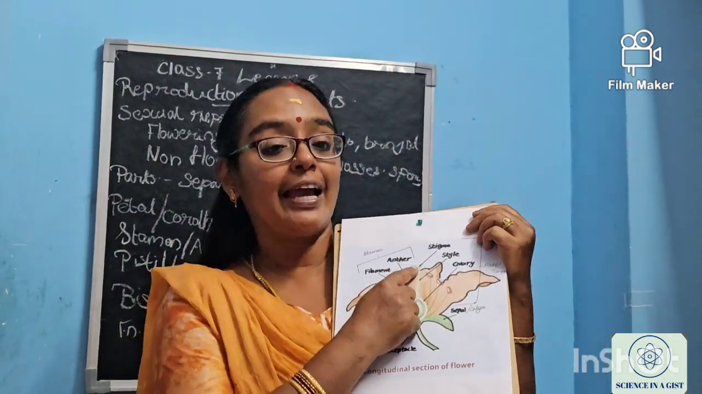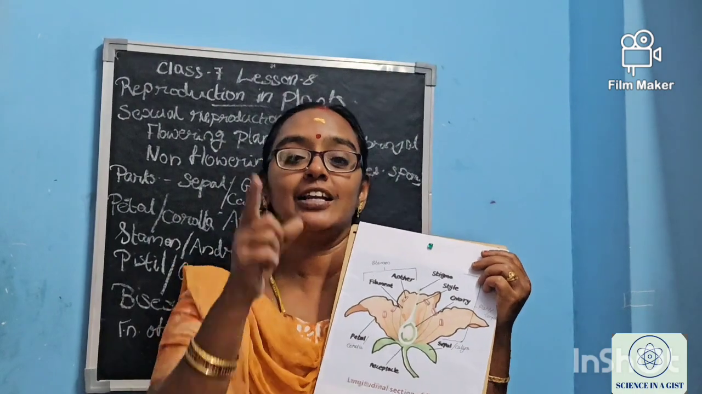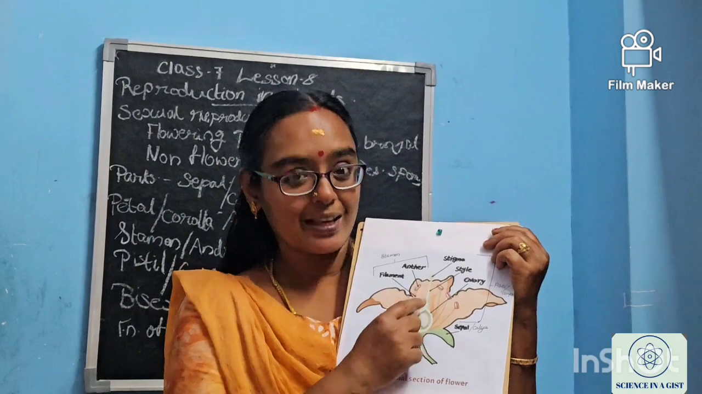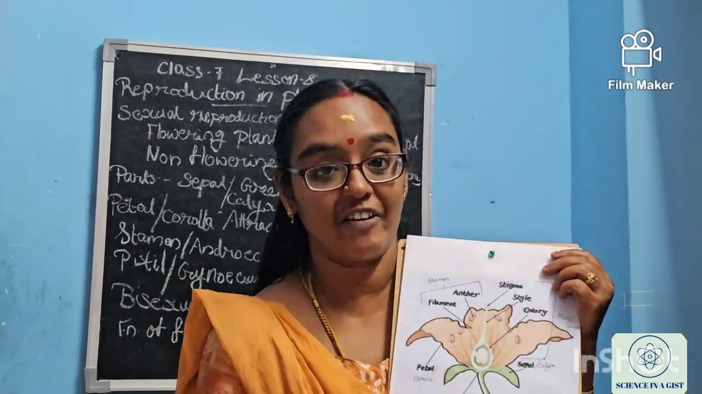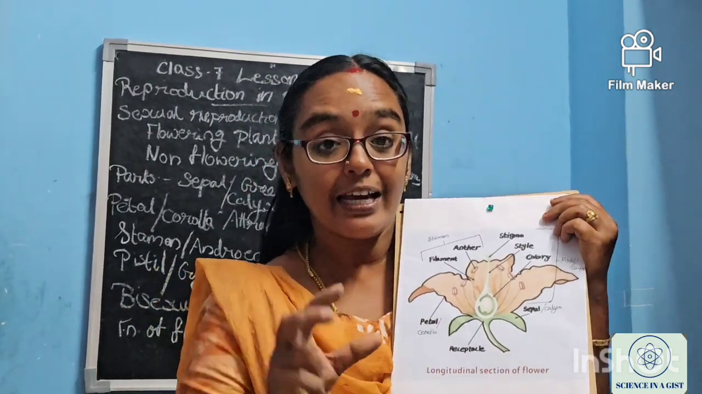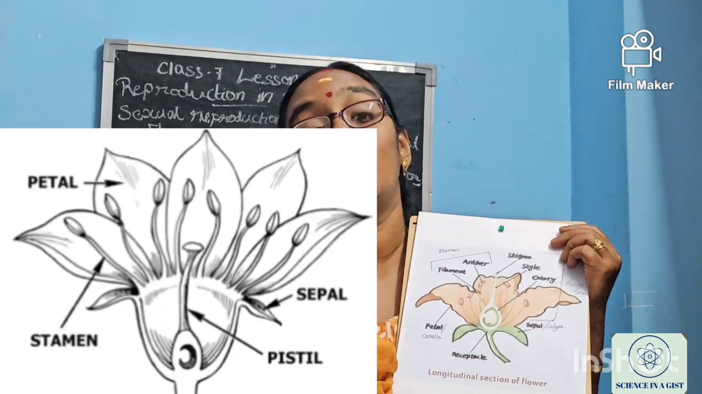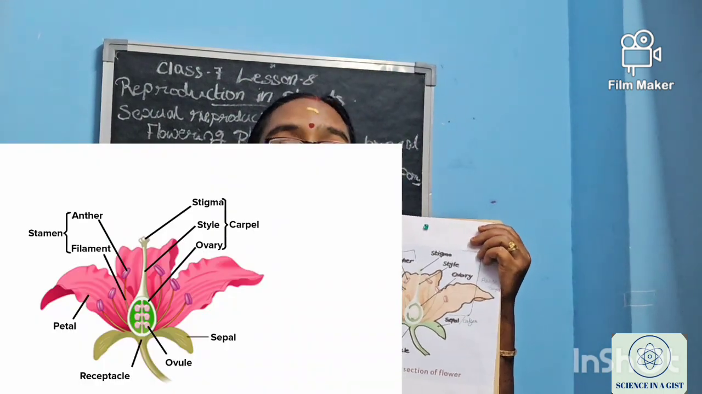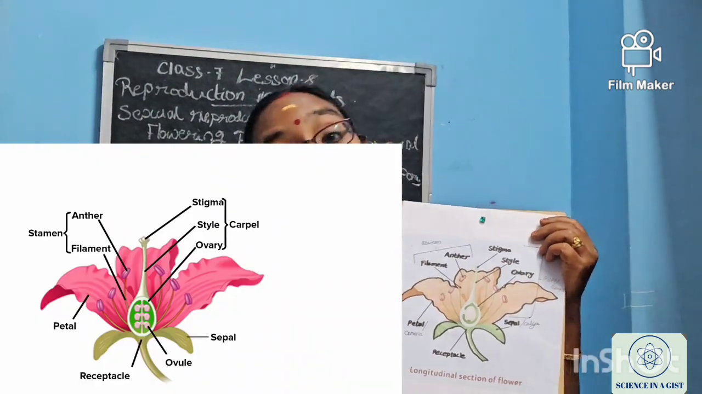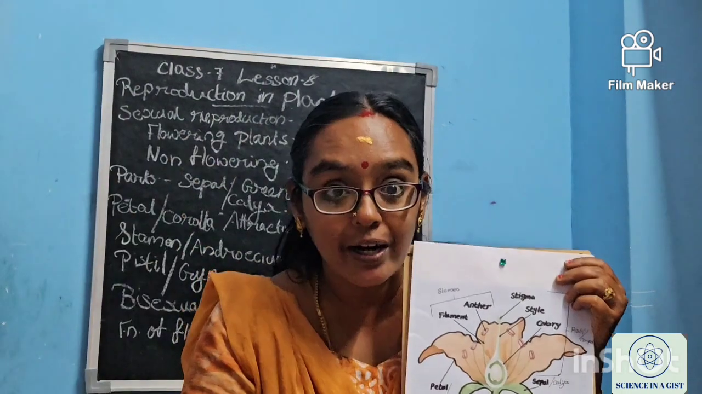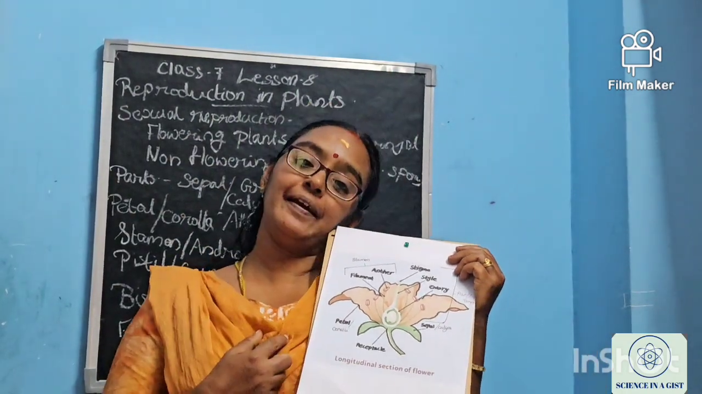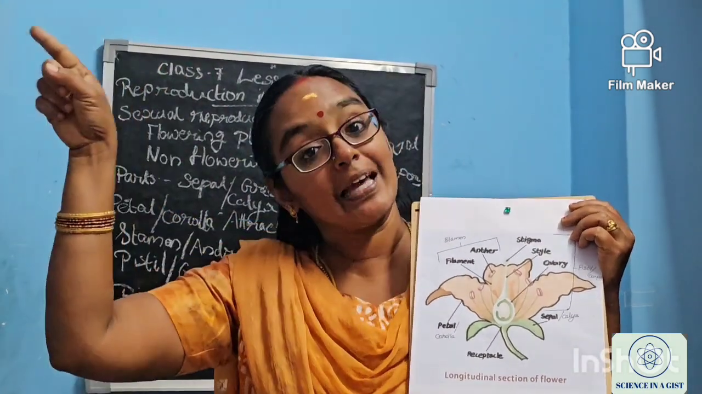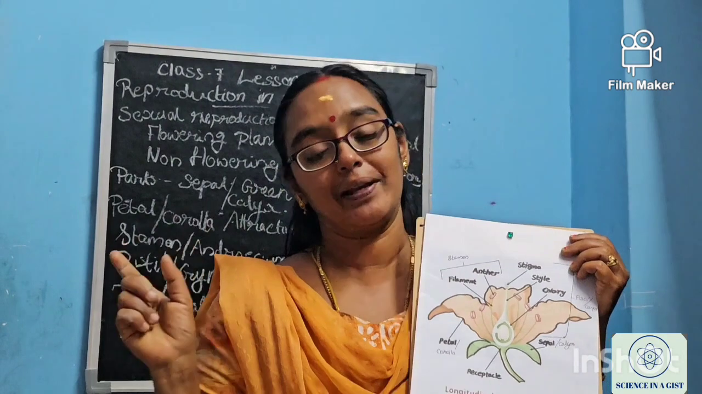Stigma. Then a long tube is there. It is in a stylus form and it is called style. Okay. Stigma, style, and the base has a round part. It is called ovary. Ovary contains small grains called ovules, and the ovule contains our female gamete. Did you get it? Pollen grains contain the male gamete and the ovule contains the female gamete.